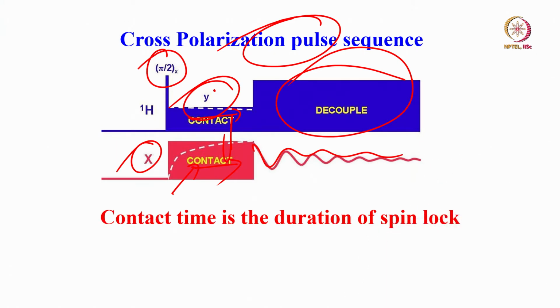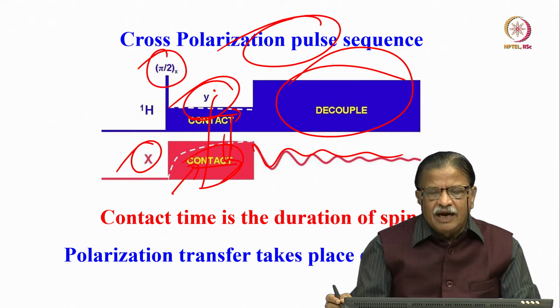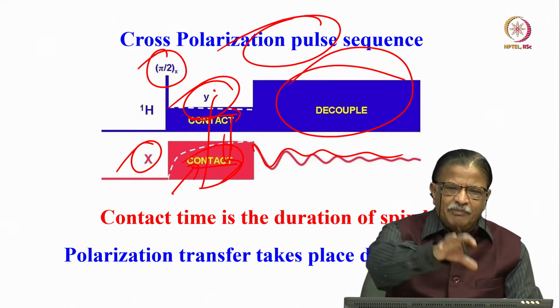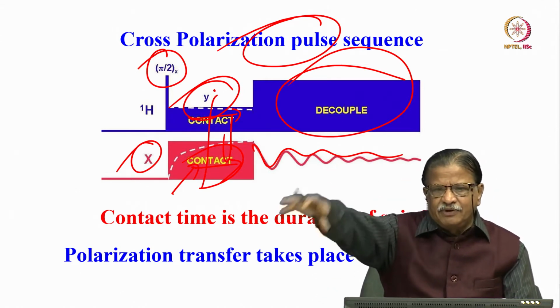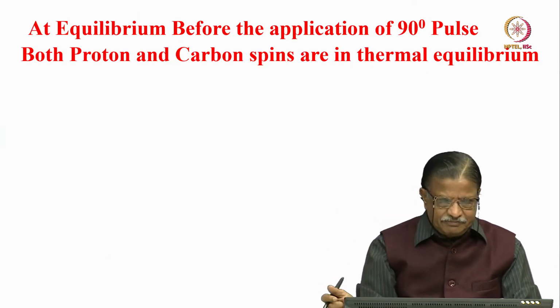And what is the duration of this cross contact time? The duration of the spin lock is of the order of a few milliseconds. Remember, a few milliseconds. During this time there is a polarization transfer taking place between proton and carbon, and the proton magnetization of the abundant spin will be transferred to carbon 13 magnetization. How it happens, let us try to understand the concept.